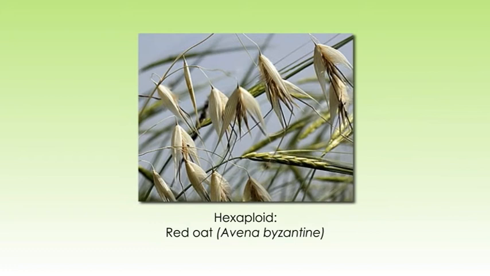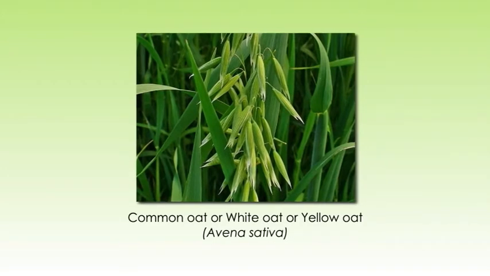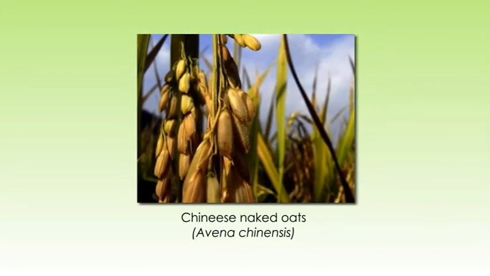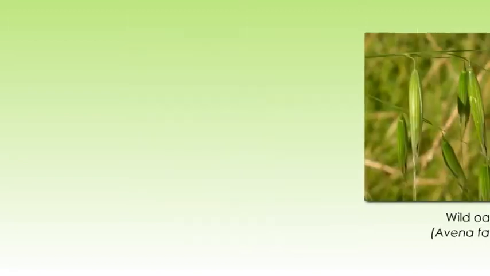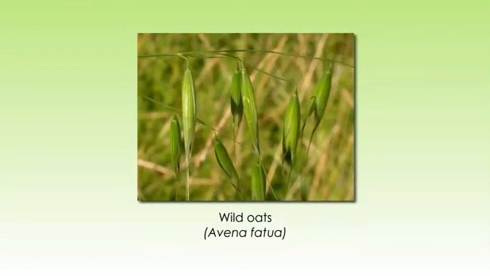The hexaploid or the red oat, that is Avena byzantina. The common oat or white or yellow oat, which is also known as Avena sativa. The Chinese naked oats, that is Avena chinensis, and the wild oats, that is Avena fatua.